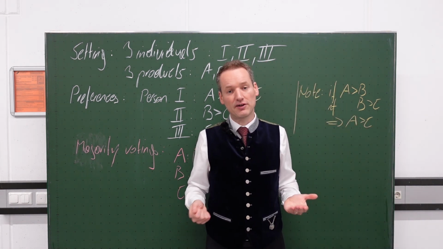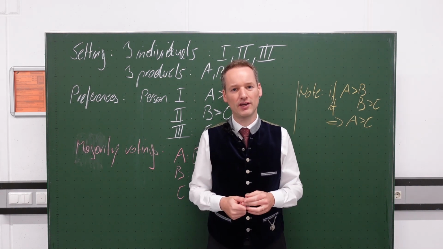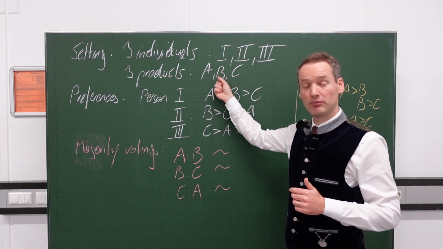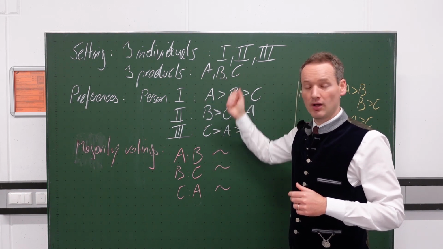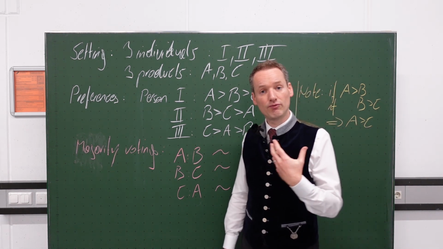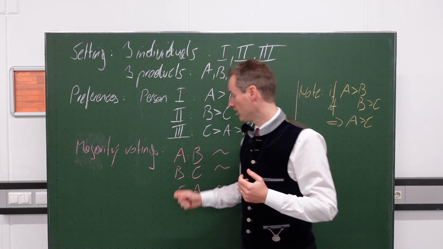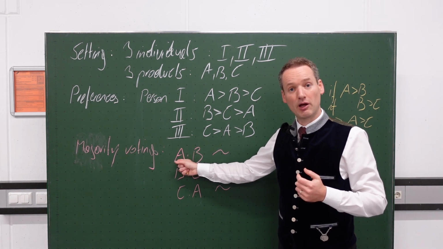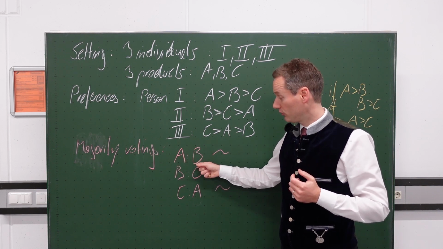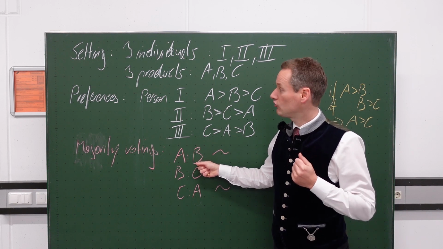Now suppose they are deciding together, using democracy, thus using majority voting, whether they want to consume together product A, product B, or product C. What is majority voting? Majority voting means that we vote on whether we prefer product A to product B. So I hold a vote, that's vote number 1, whether people choose product A or product B. Majority voting means that I count the votes of each individual person.